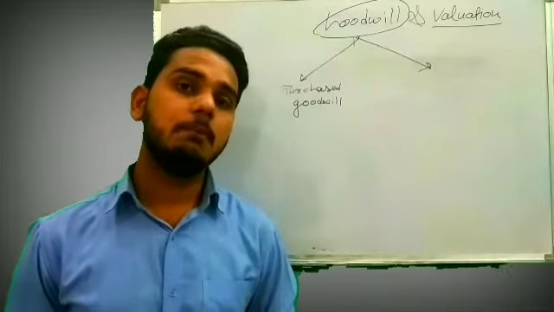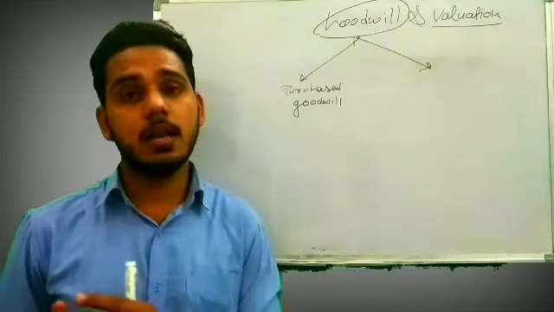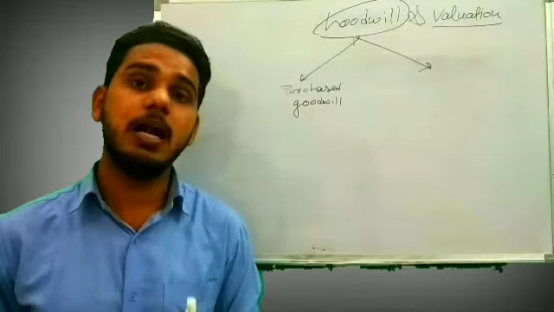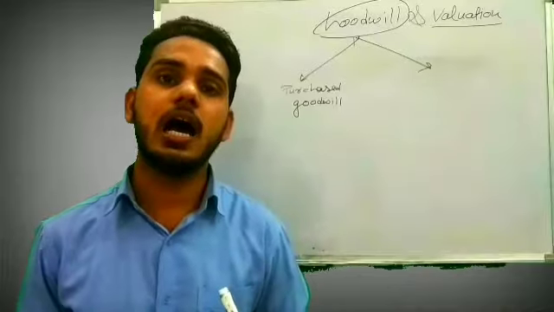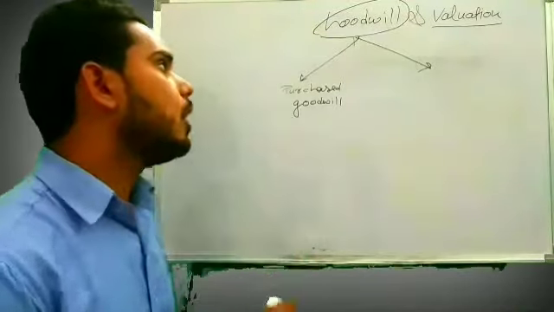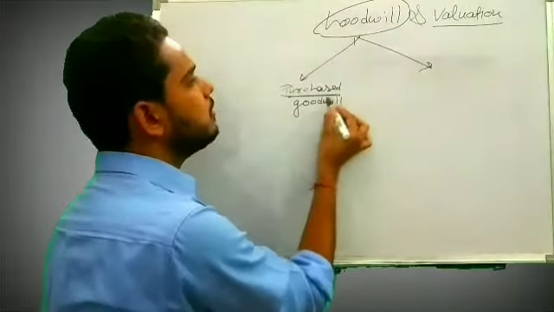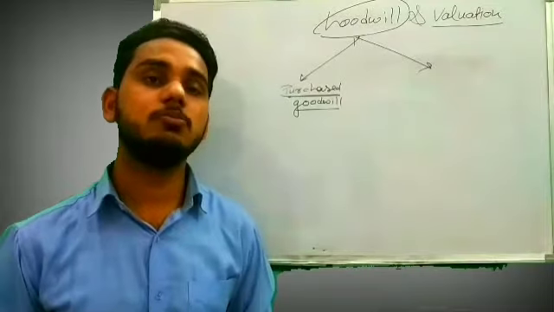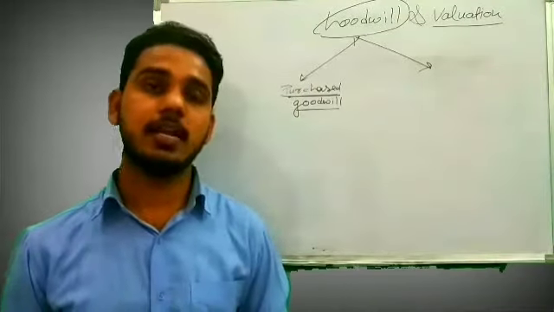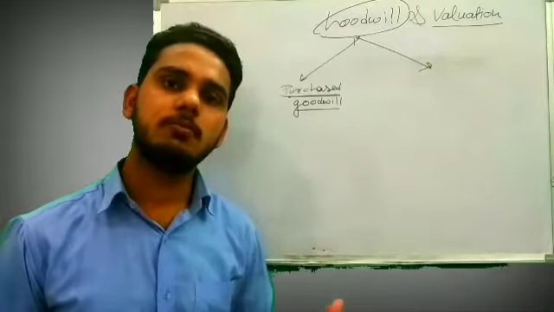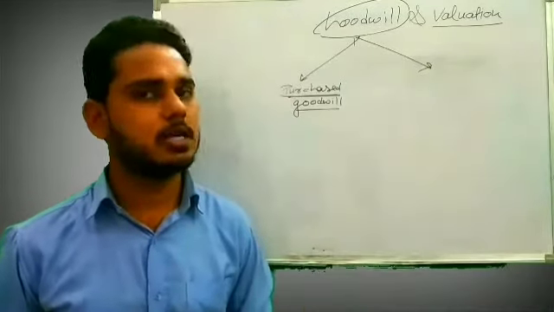Now there is another person who is the owner of that organization, but people will still go there because they know the brand name. So if you are paying something for an organization and you get some name and fame, that is purchased goodwill. In simple language, if you have to pay something to someone for goodwill, that is purchased goodwill.